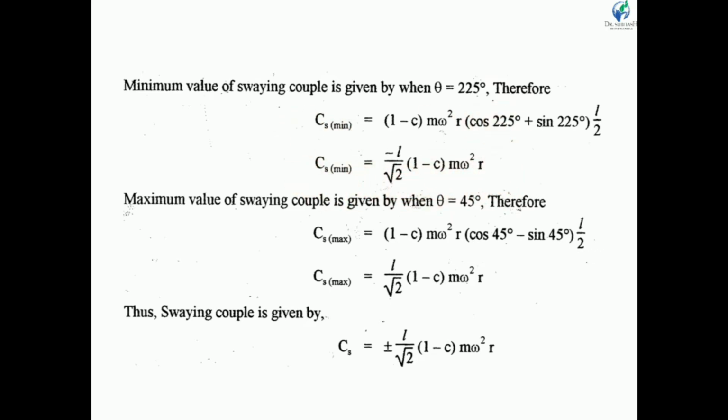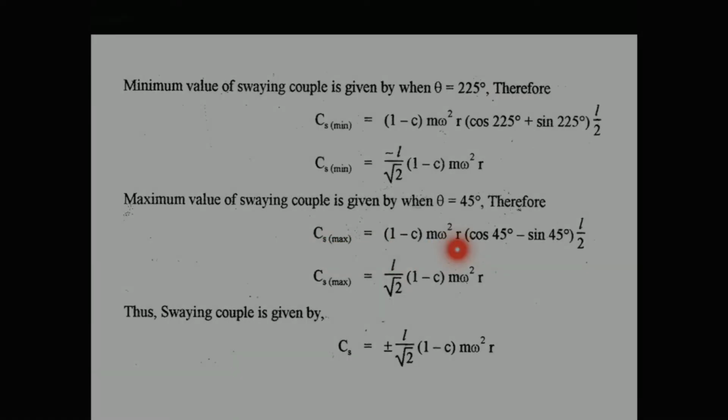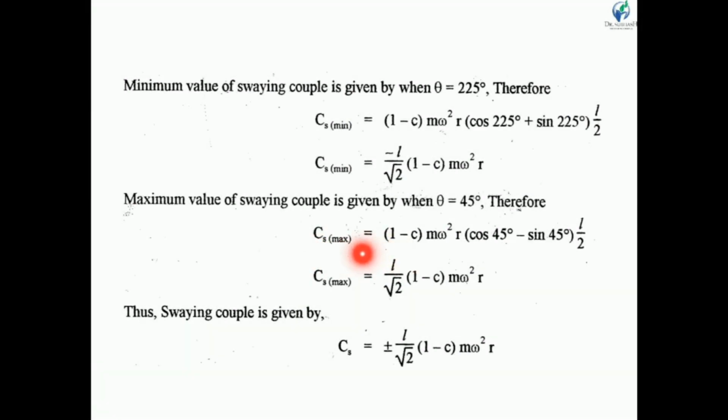Now the maximum swaying couple. Cs max is equal to (1 minus c) m omega square r, in a bracket cos 45 degrees plus sin 45 degrees, into L by 2. If we put the value of cos 45 degrees, then we obtain Cs max is equal to L upon root 2 in bracket (1 minus c) m omega square r. So this is the maximum value and this is the minimum value. In a general way we can say that the swaying couple is equal to plus or minus L upon root 2 in bracket (1 minus c) m omega square r.